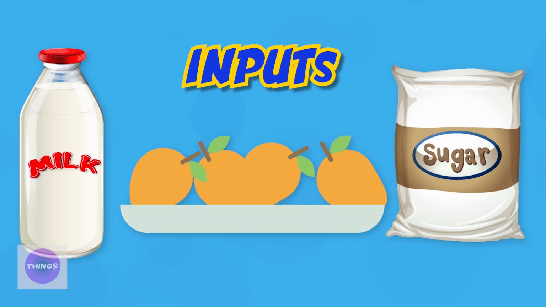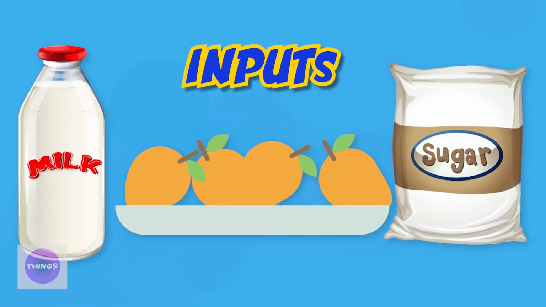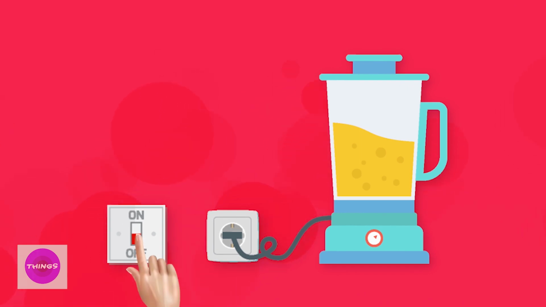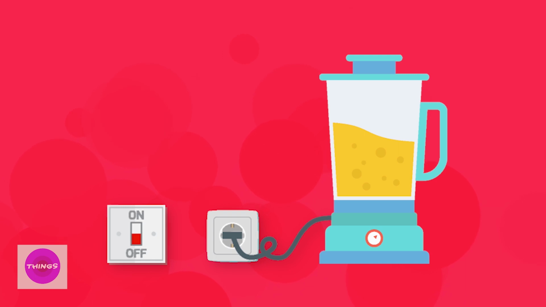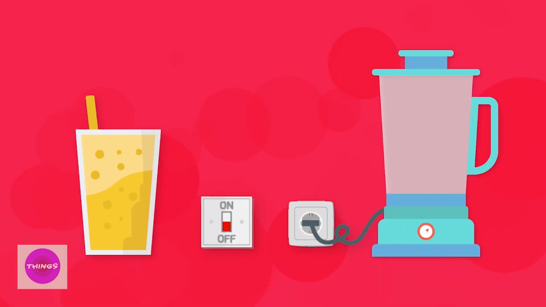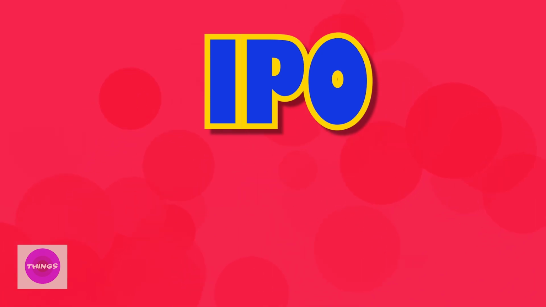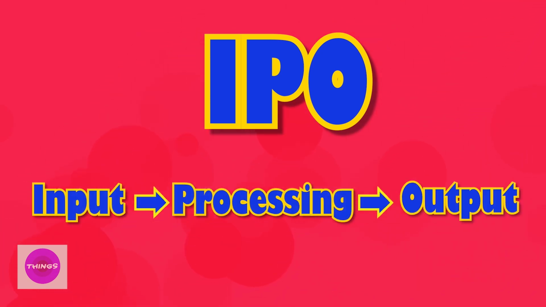These are all inputs. This is what we need to make a mango shake. We will put mango, sugar and milk in the blender. The blender will mix the mango, sugar and milk. This is called processing. Finally, a delicious mango shake is ready for you. This is the output. Children, this is called the IPO or Input Processing Output Cycle.